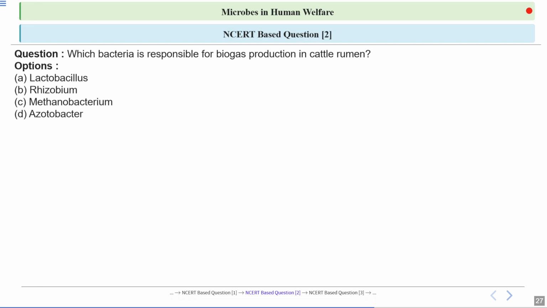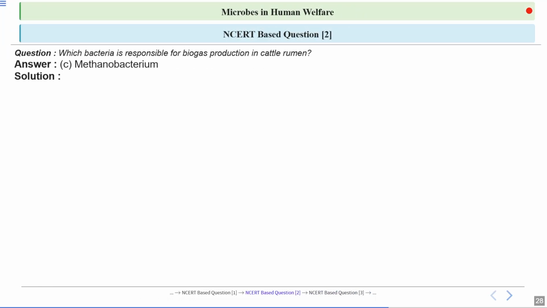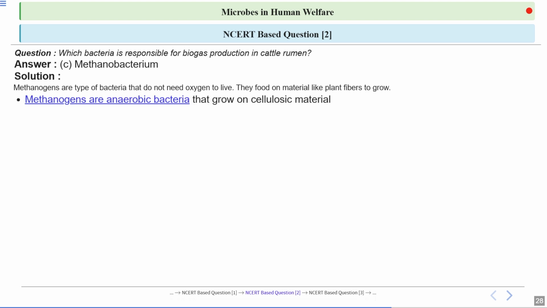Now next, which bacteria is responsible for biogas production in cattle rumen? Options are Lactobacillus, Rhizobium, Methanobacterium, or Azotobacter. What is the correct answer? Option number C, Methanobacterium, is the correct answer. See, methanogens are a type of bacteria that do not need oxygen to live.